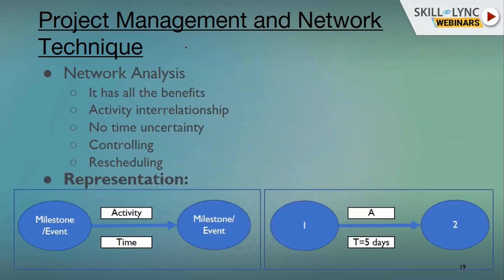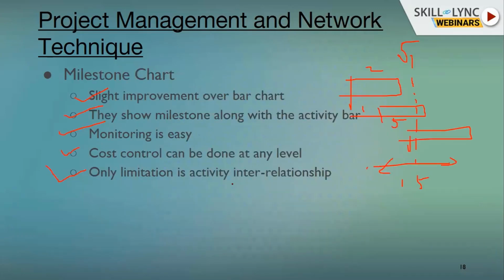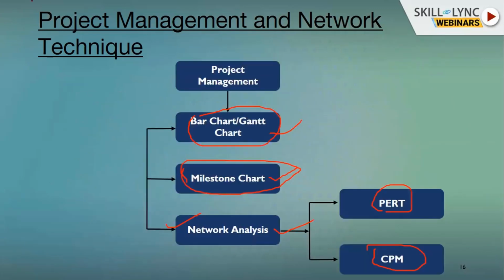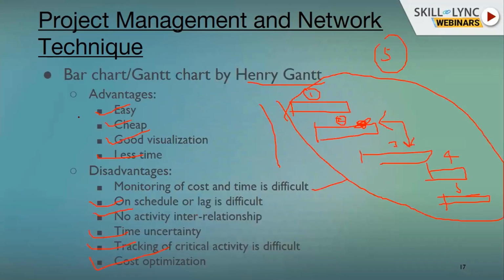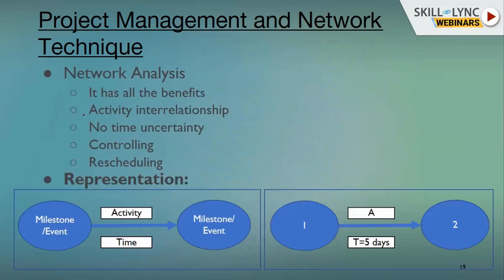So project management and network technique is also very important. The third aspect that I have been discussing is network analysis. This is the latest method being used in the construction industry, which consists of two parts, that is CPM and PERT. We will see CPM and PERT in detail, but here we will understand network analysis. Network analysis is basically the latest; it has all the benefits. It's like finally eating the red velvet cake. All the techniques' benefits are in it.